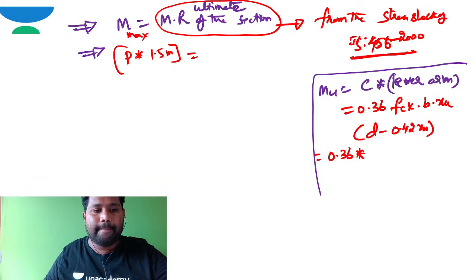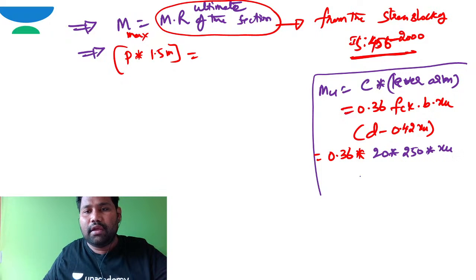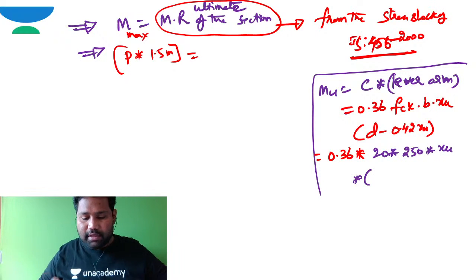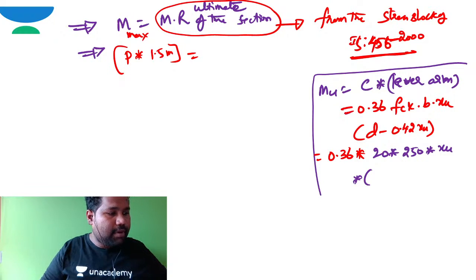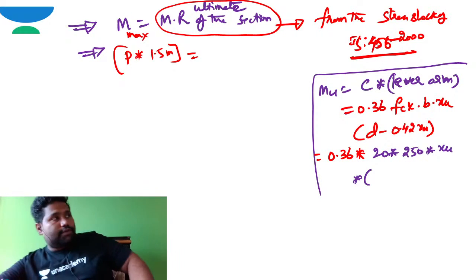FCK is 20 megapascal, and b is the width of the section. The width of the section given is 250 millimeter. XU I need to work out, into d. One second, brother, I will be back in a minute. Somebody, please excuse me.